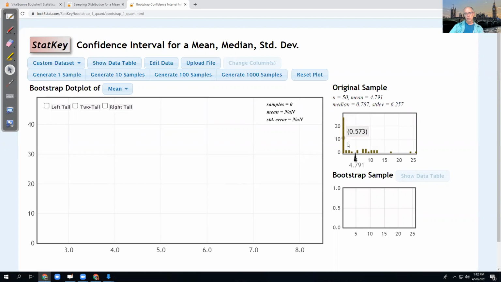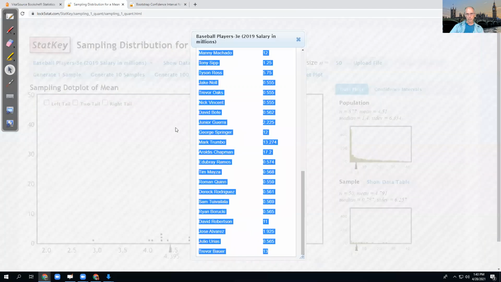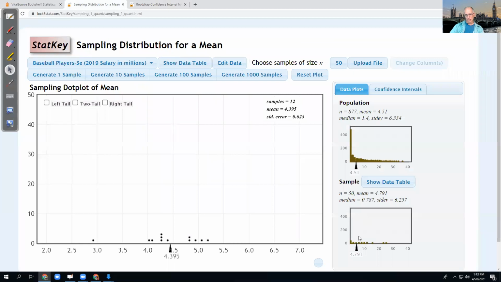So here's a zoomed in histogram dot plot of my data. And that data right there is this data down here. It's just that the scale is much higher there. If we look, here we have hundreds of players, right?